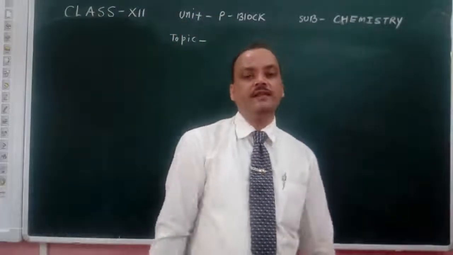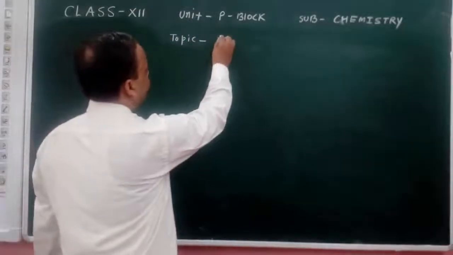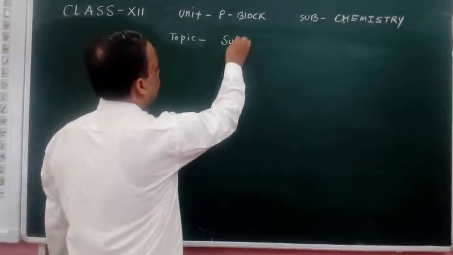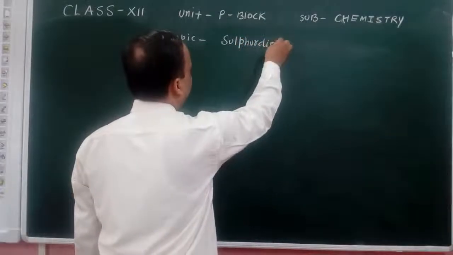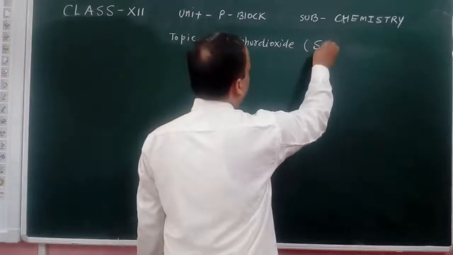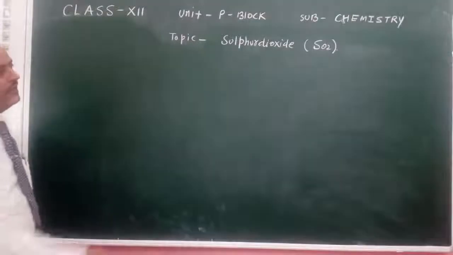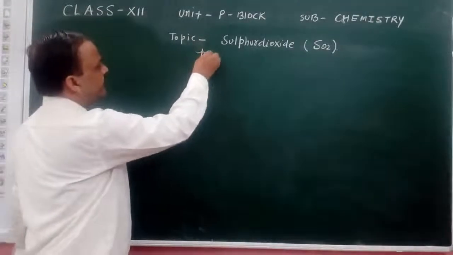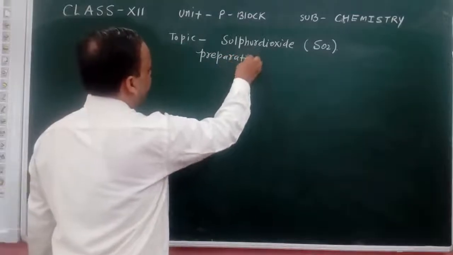The name of the compound is sulfur dioxide. So, our today's topic is sulfur dioxide, formula SO2. What we have to discuss first is the preparation.